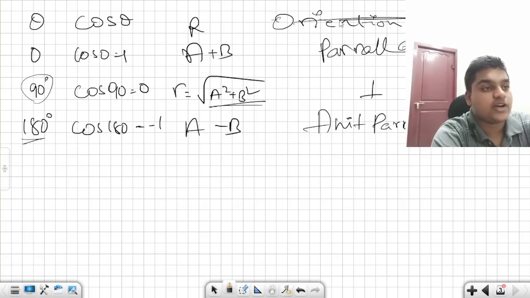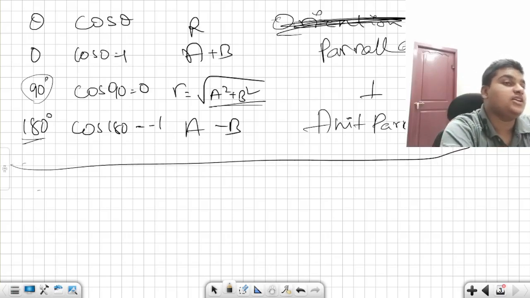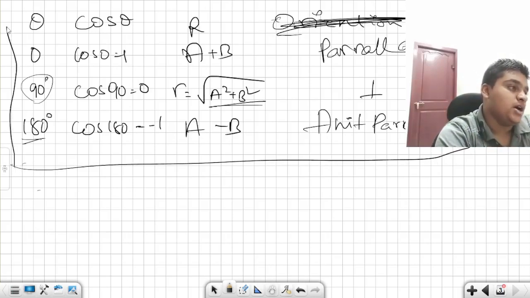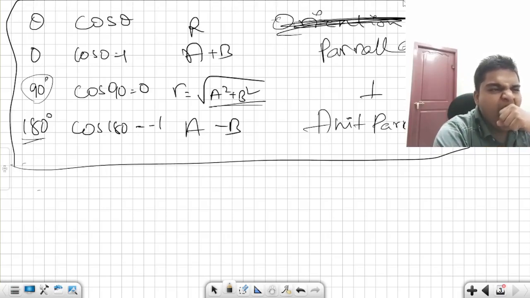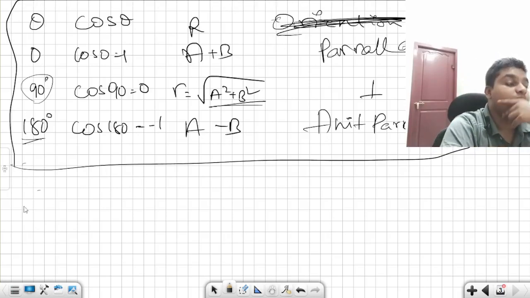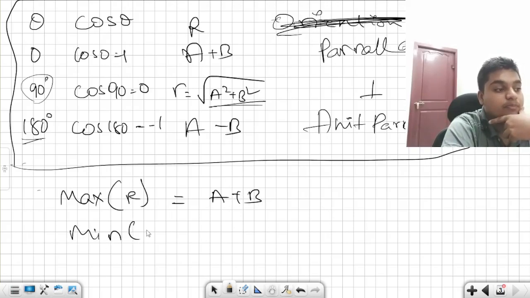It is the nature of vectors, not orientation. Please change it. Anti-parallel in nature. These are the frequently used angles. Now tell me, what is the maximum value of R? A plus B. What is the minimum value of R? A minus B. So simple.